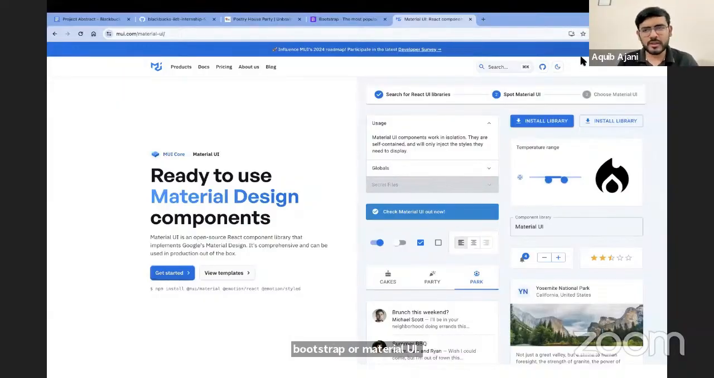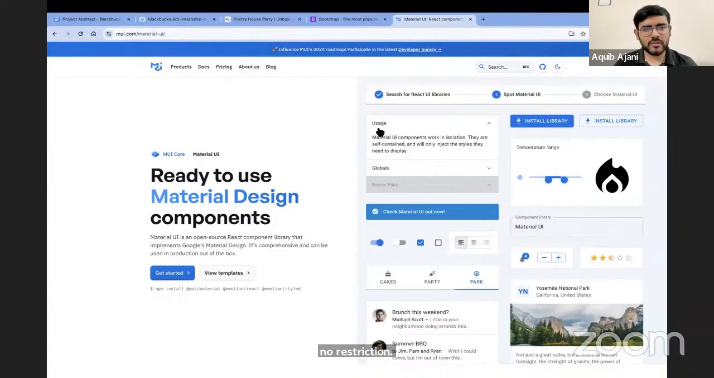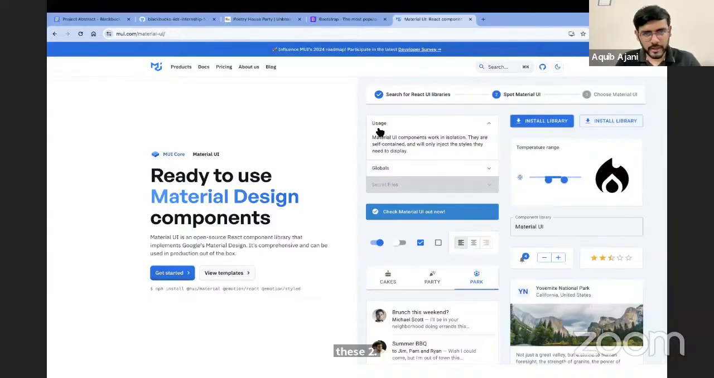Venki, if you have experience with Tailwind, you can implement it. It is not easy for freshers to understand, so I'm not recommending it. But if you have any other experience, Chakra UI, if you want to use anything else, please feel free to. There is no restriction on what you can use over here. But I suggest if you have just started learning web development, you use one of these two. You can either use Bootstrap or Material UI. Those are two recommendations from my side.